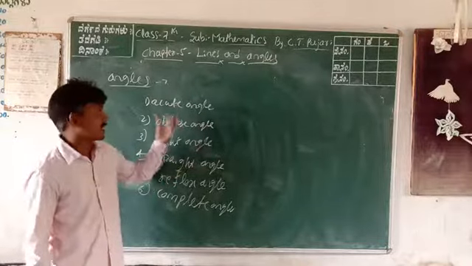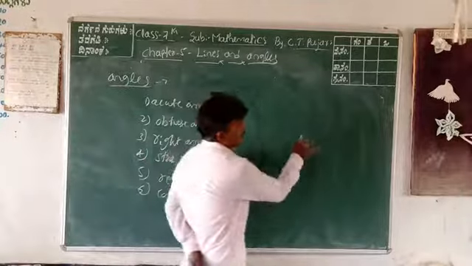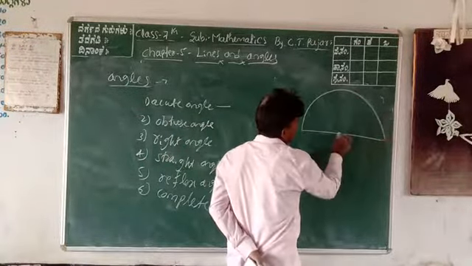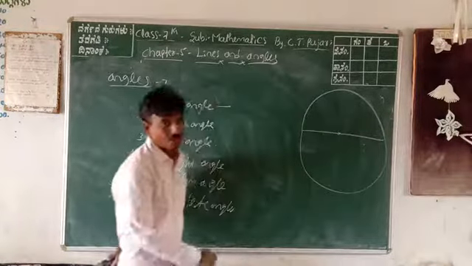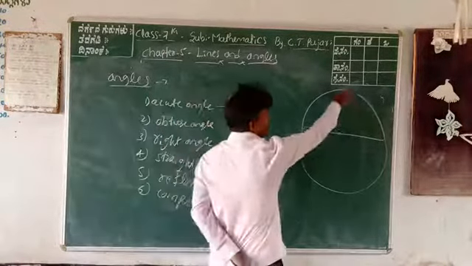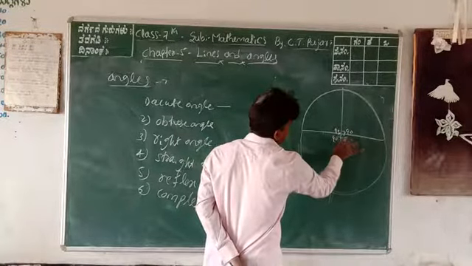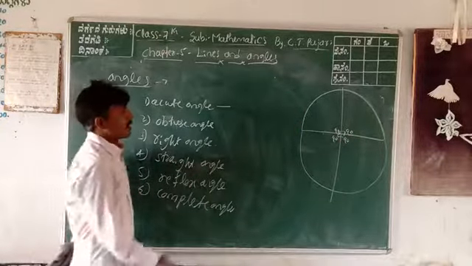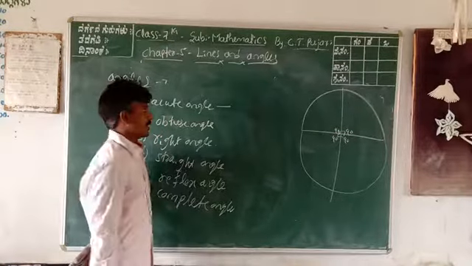First one is acute angle. What is the meaning of acute angle? You know what a protractor is? Your protractor is 180 degrees, and a double protractor is 360 degrees. Therefore, an acute angle is less than 90 degrees. Got it? Okay, acute angles: only an angle less than 90 degrees and more than 0 degrees.